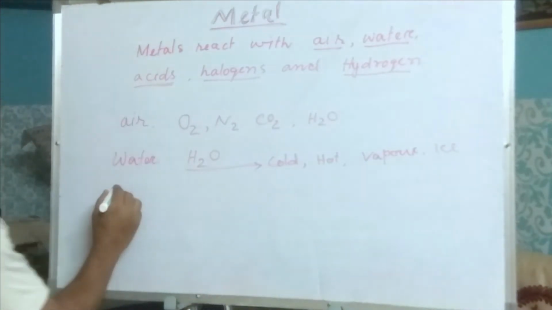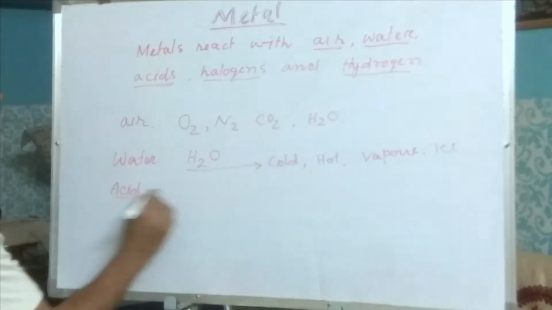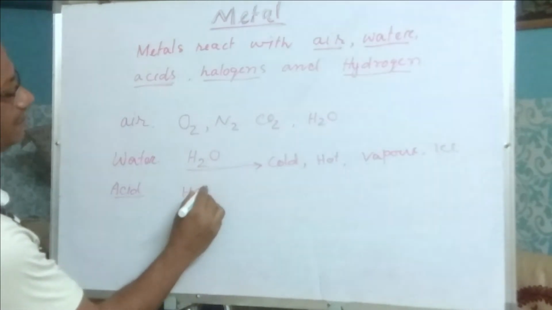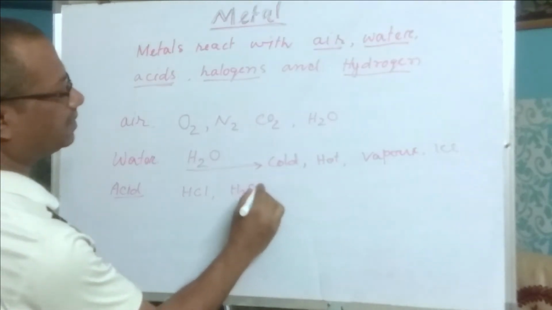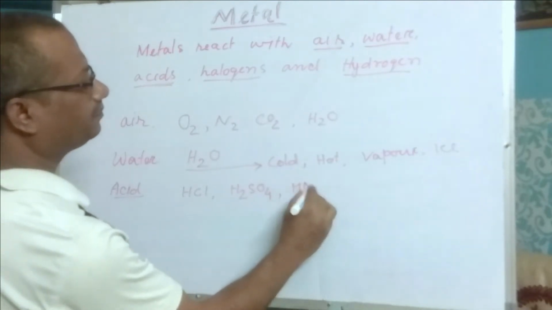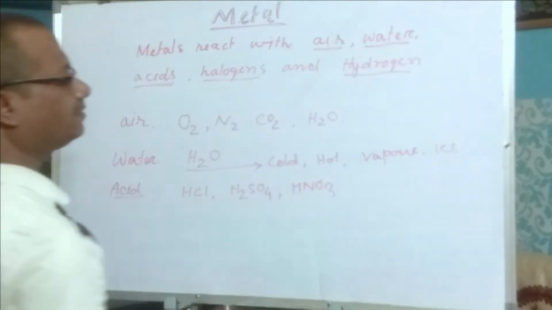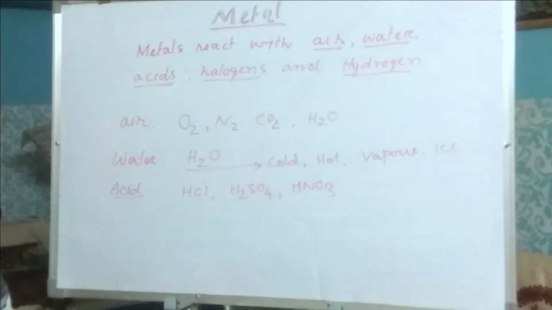Acids, mineral acids, different kinds of acids are there. For example, hydrochloric acid, H2SO4, sulfuric acid, HNO3, nitric acid, different kinds of acid are there.